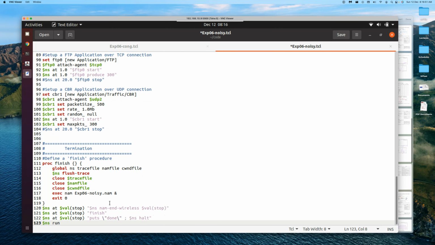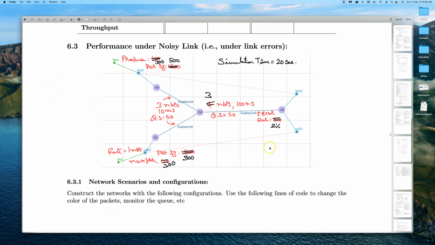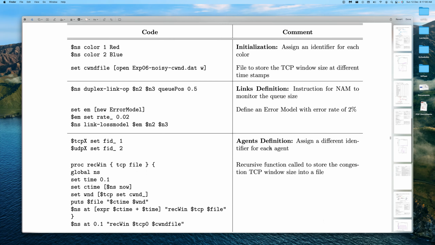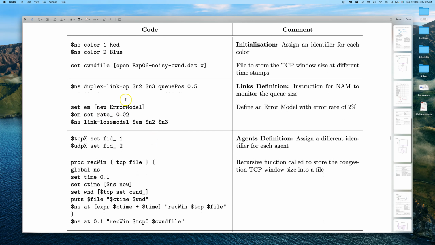So now let's have a quick look at the manual on how to create a noisy link scenario. Yes, this part is talking about how to create a noisy link. It is telling us that we can create an error model of 2% here. This should be in the links definition section.